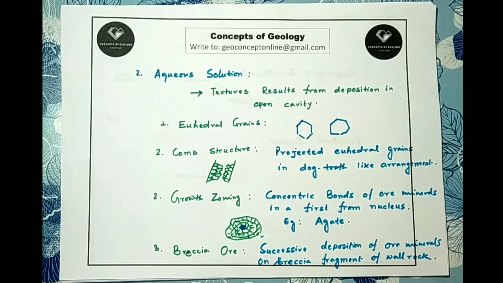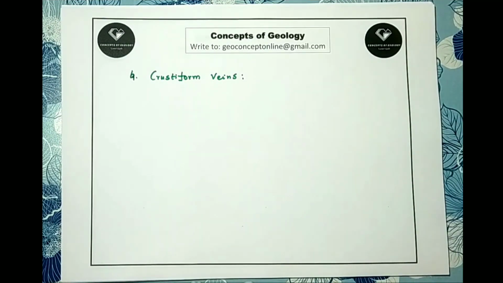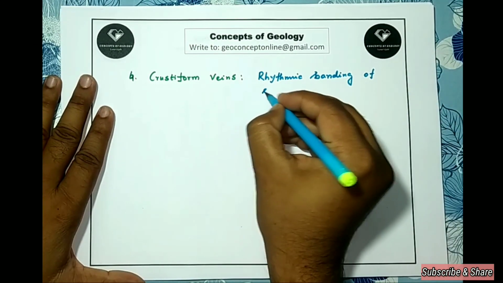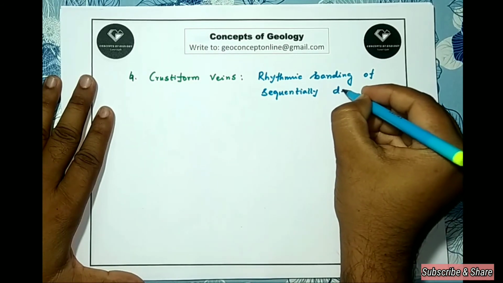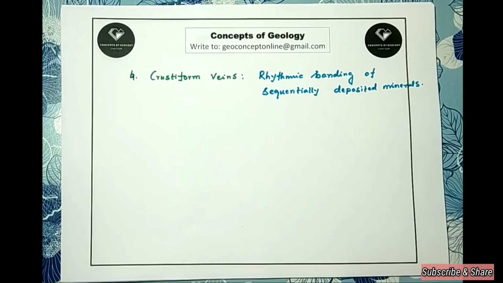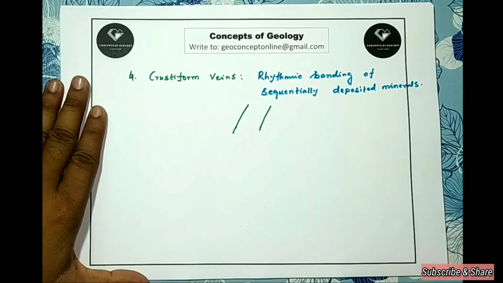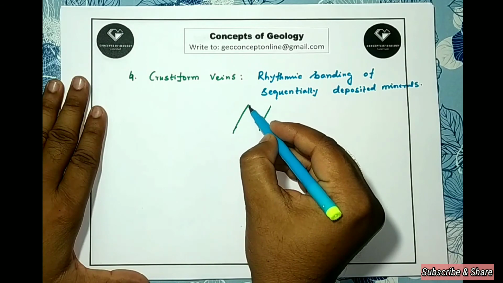Now the last texture which will come is the crustiform vein. Here we see rhythmic banding of sequentially deposited minerals, which is symmetrical along a central line of the fracture or the vein. Suppose this will look like this: this is the fracture, and rhythmic bands are developing like this.